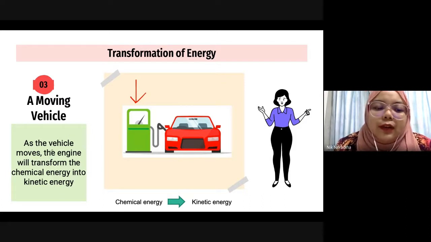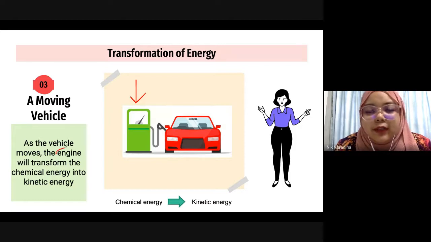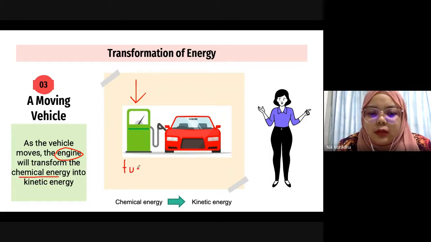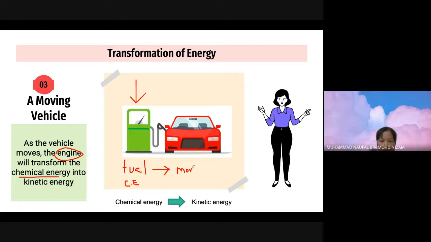When a car or any vehicle is moving, the engine transforms the chemical energy from the fuel. When the car is moving, what energy is it? Kinetic energy, from the chemical energy. Chemical energy transforms to what?